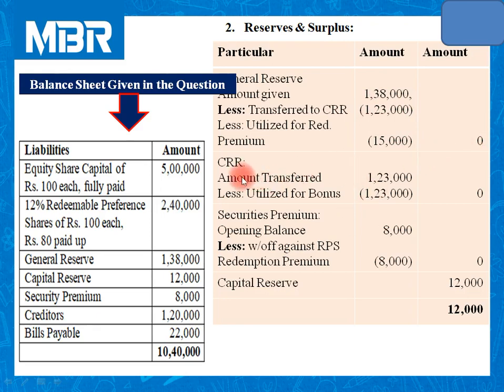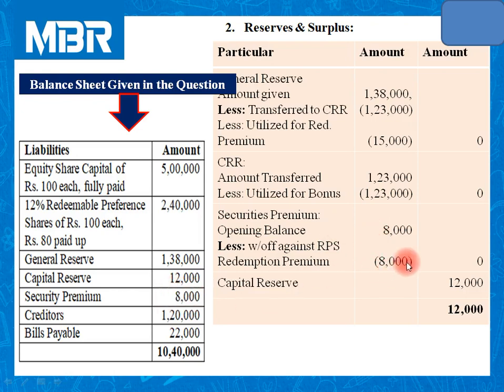Second, CRR amount transferred by the company to CRR is rupees 1,23,000. And in step number 6, company utilized this CRR in order to issue the bonus. So 1,23,000 minus 1,23,000. So balance amount is 0. Securities premium available in the balance sheet of the question is 8,000.